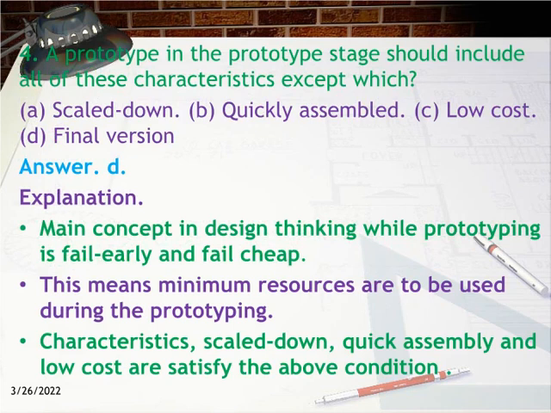4. A prototype in the prototype stage should include all of these characteristics except which? A. Scaled down. B. Quickly assembled. C. Low cost. D. Final version. Answer D. Explanation. The main concept in design thinking while prototyping is fail early and fail cheap. This means minimum resources are to be used during the prototyping. The characteristics scaled down, quick assembly and low cost satisfy this condition.